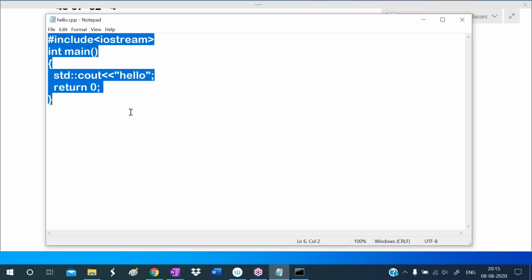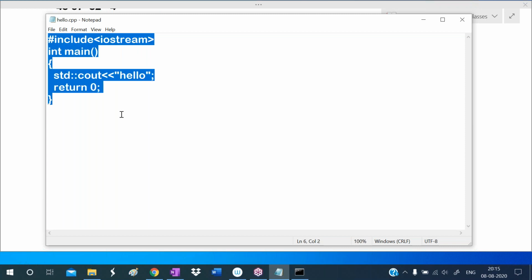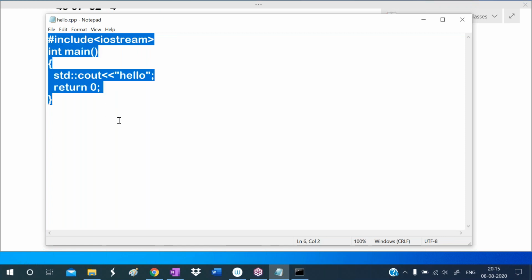In this class, we have just seen where to write the program, how to compile, and how to run the C++ program. That's it. On Monday, I will start our class with this program only. I will explain each and every statement: in the first line, what is happening, in the second line, what is happening. Why we have to write std scope resolution operator, why we have to write this insertion operator, everything I will cover in the next session.